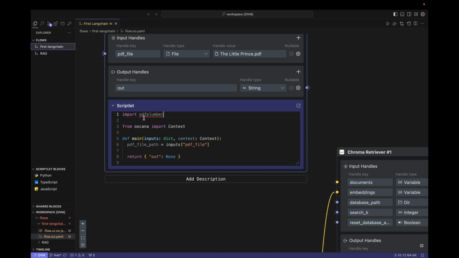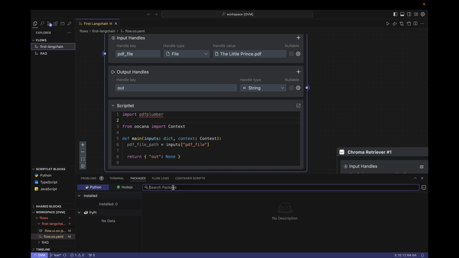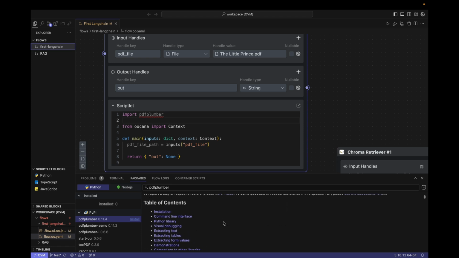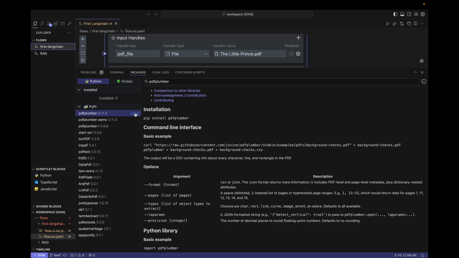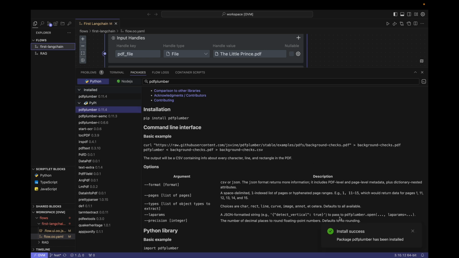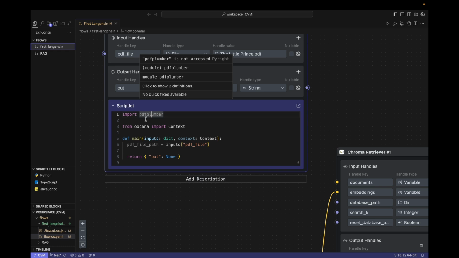But you can see that an error is reported here, because we haven't installed it yet. Now open the Packages panel and search for PDF Plumber here. That's it, this is the library we need, and then install it. You can see that there is no error here, indicating that PDF Plumber has been successfully installed.